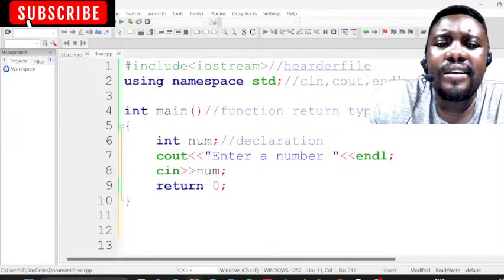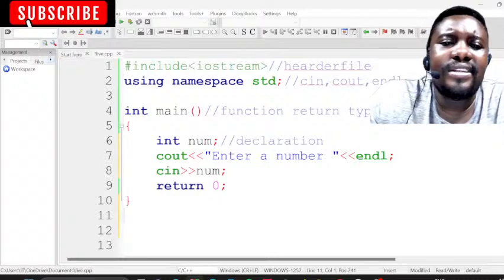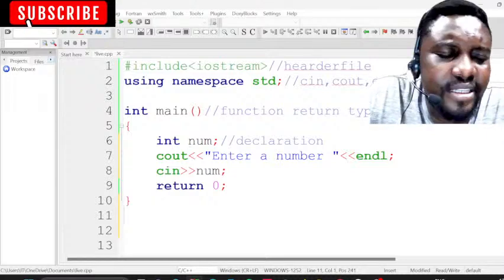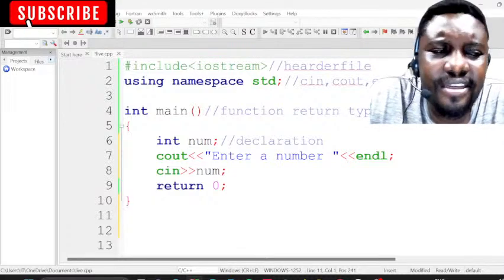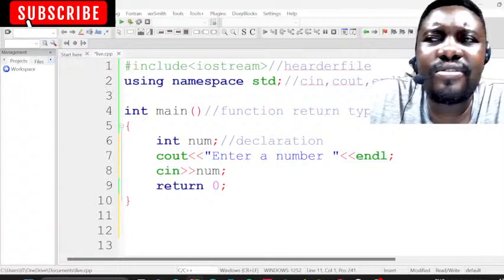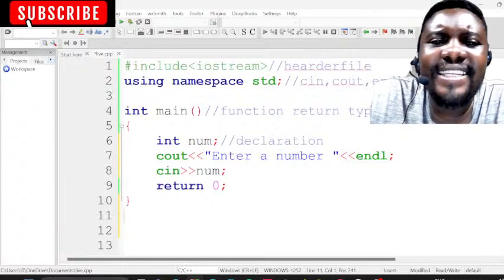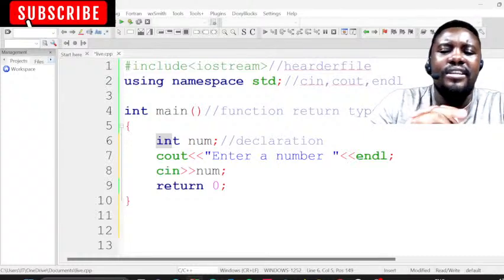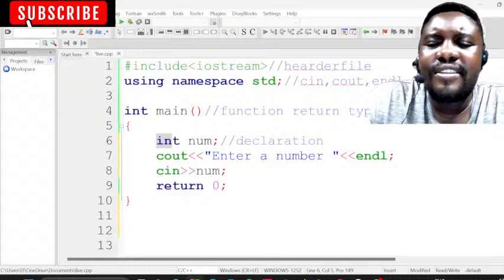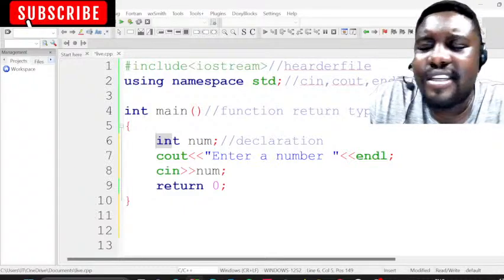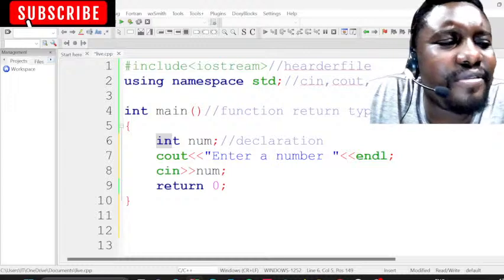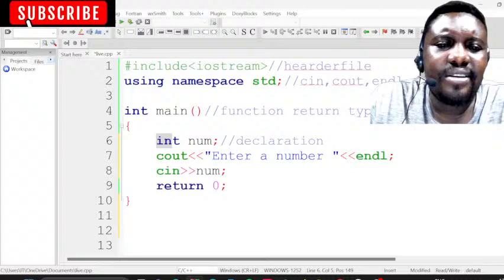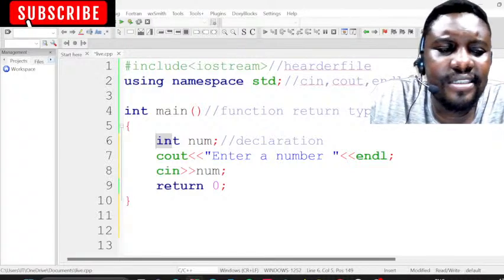So our code here is just to ask a user to enter a number, then we declare it. A declaration, when you say number, is like you are creating a folder. In that folder you're saying whatever is going to be entered in there is going to be an integer. So anything that enters that box, our folder, is going to be an integer. And if it's not an integer, we are going to force it, we are going to convert it. I think that's a very good explanation of the meaning of declaration.